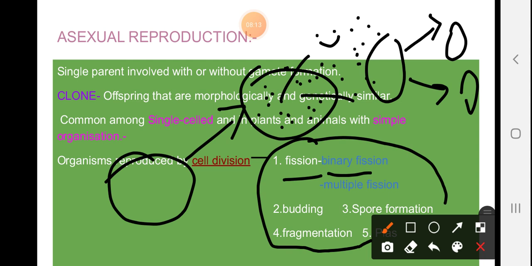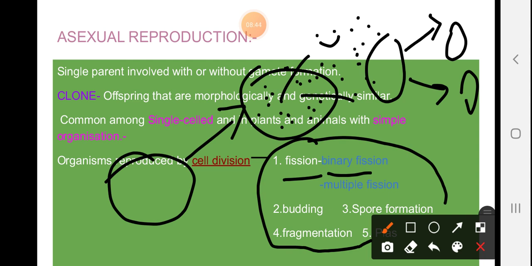We see examples of spore formation: Spongilla is a common example. Zoospores are motile reproductive structures found in Chlamydomonas, where spore formation takes place. Conidia are also reproductive structures of Penicillium. So these are organisms where spore formation takes place.